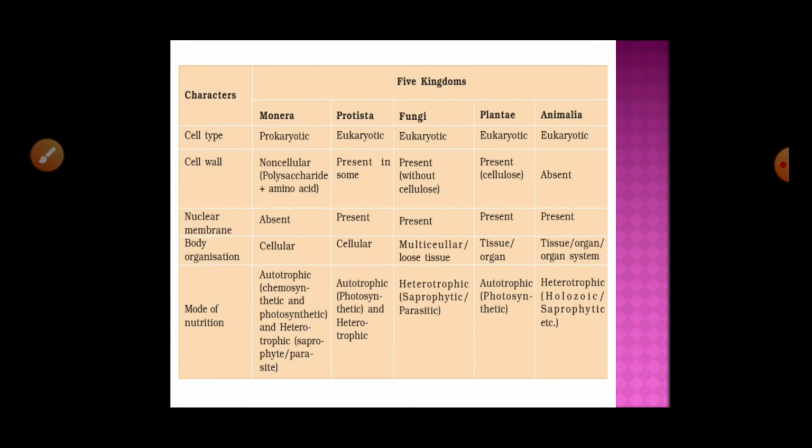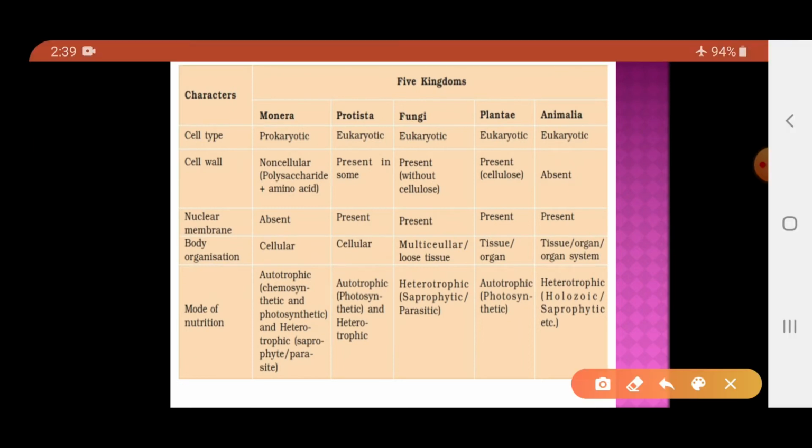Now which are the five kingdoms according to Whittaker's system of classification? The five kingdoms of Whittaker are: the first is Monera, the second is Protista, the third is Fungi, the fourth is Plantae, and the fifth is Animalia.